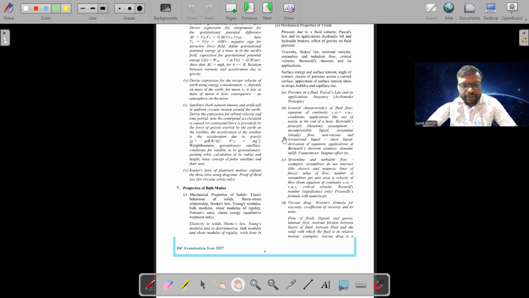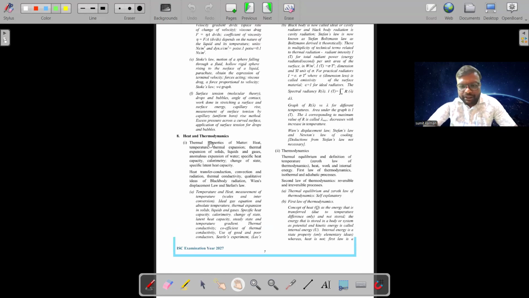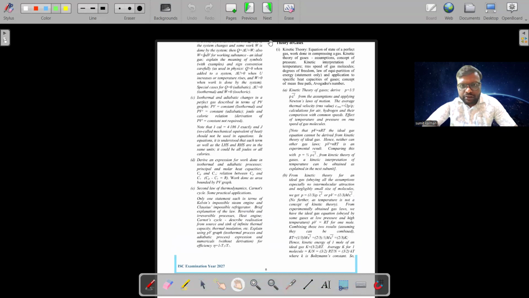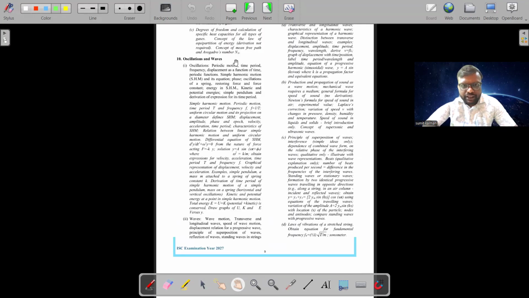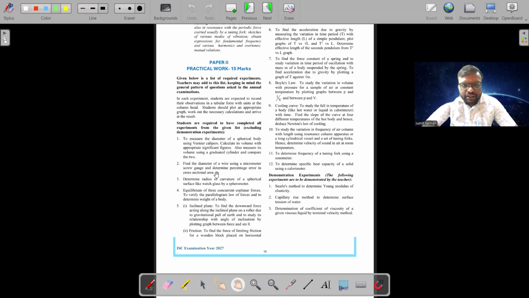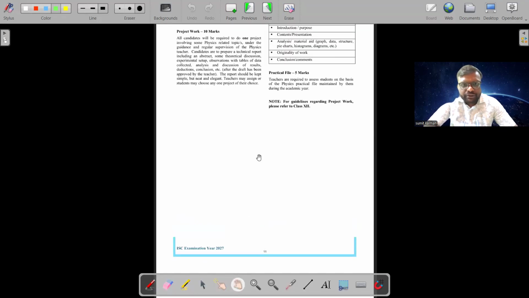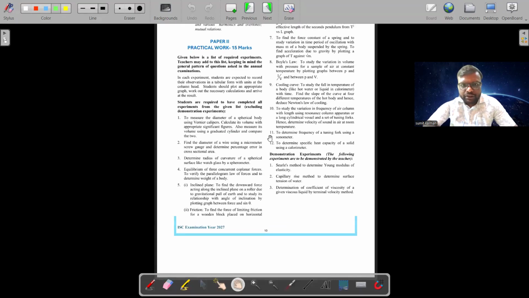Then gravitation. Then properties of bulk matter. Then heat and thermodynamics. Then theory of gases, that is kinetic theory and rest all. And last, oscillation and waves. And these are the practical work. I will just try to upload some of the videos of your practical work and finished. And this is project work. If you are in the school, you will do this project, and practical file is of only 5 marks. So this is all about that.